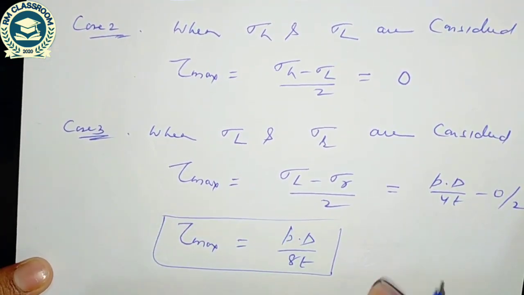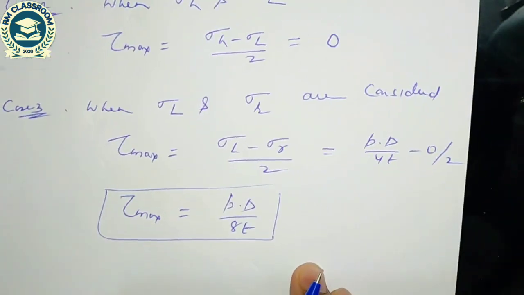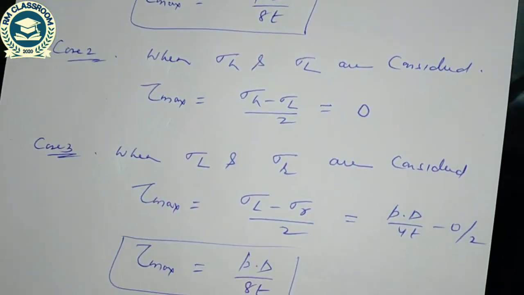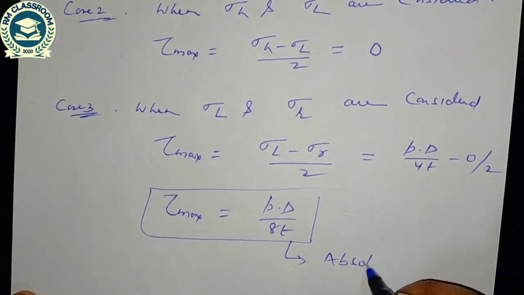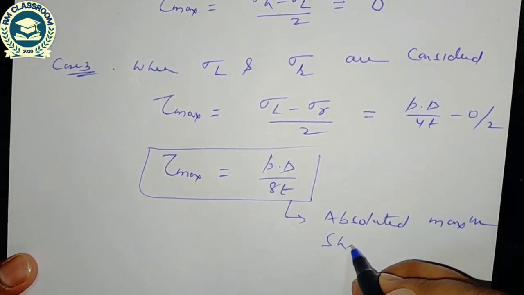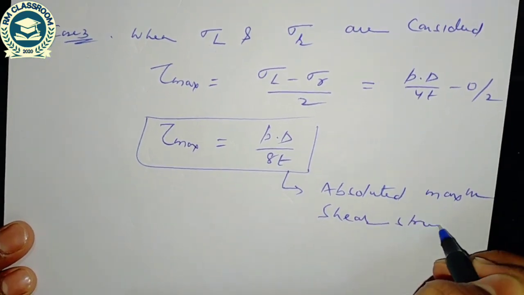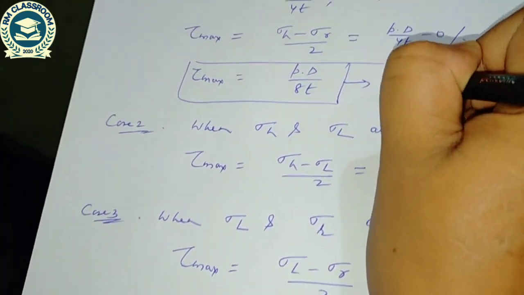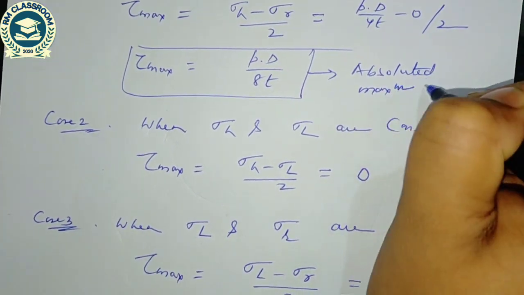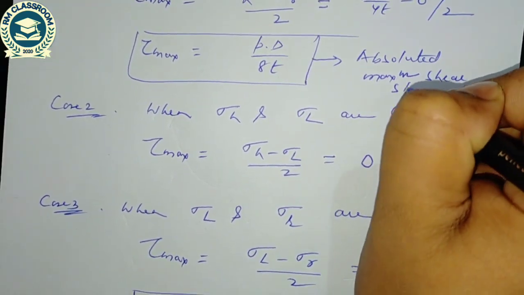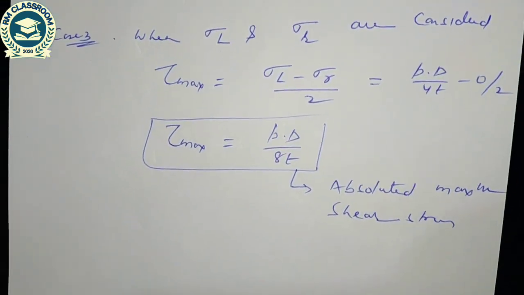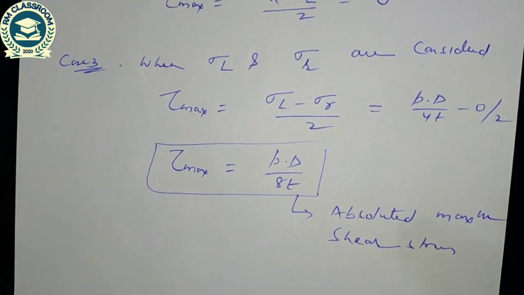So here we have seen the maximum shear stress is coming in two cases, that is PD by 8T and PD by 8T. So that will be the absolute maximum shear stress. So I am going to take one problem, with the help of that we can easily understand.